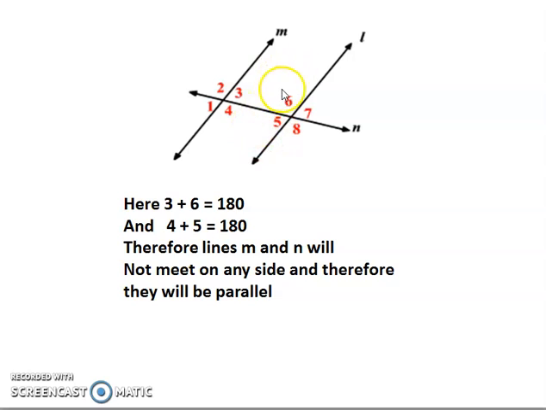Now however, here L and M are parallel lines. They are parallel to each other. So both 3 plus 6 and 4 plus 5 are equal to 180 degrees. They are not less than 180 degrees. So on none of the sides are the interior angles on the same side of the transversal less than 180. Both are equal to 180. So lines will never meet in any of the directions. If you produce them indefinitely, they will never intersect. They will go parallel to each other. So therefore they will be parallel lines.